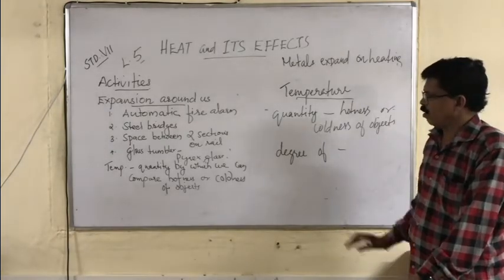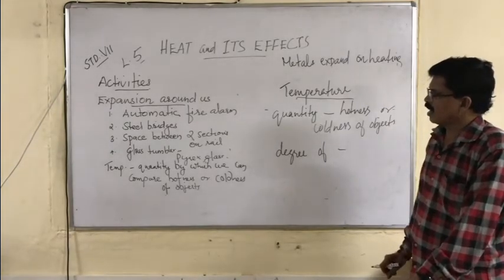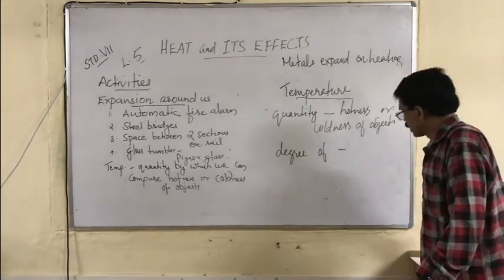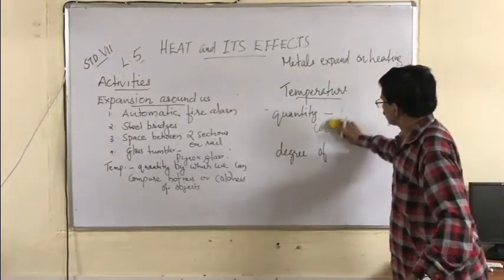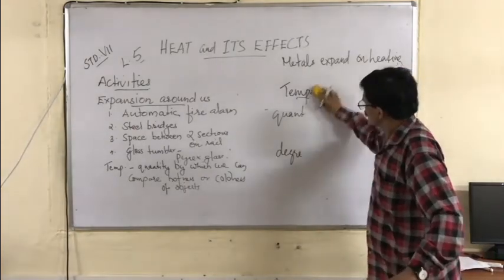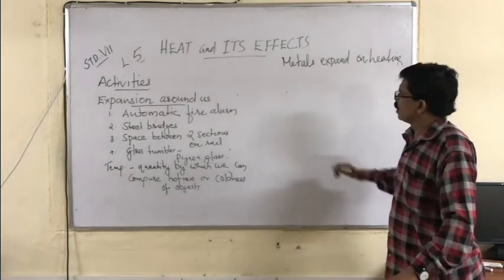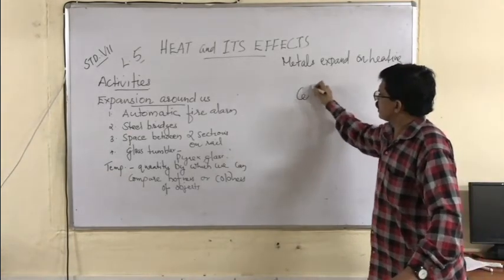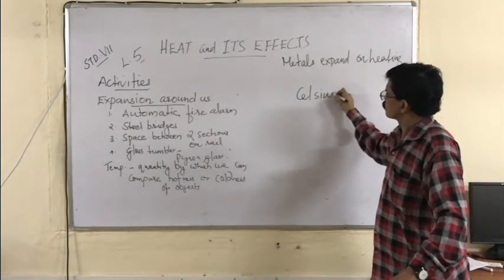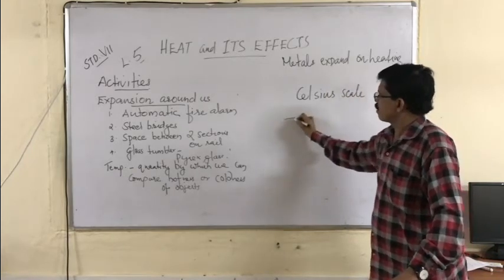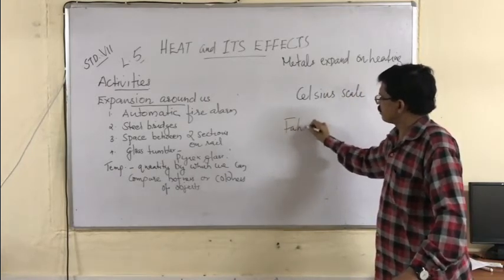Now, what are the scales to measure temperature? There are two types of scale used to measure the temperature of an object: the Celsius scale and the Fahrenheit scale.